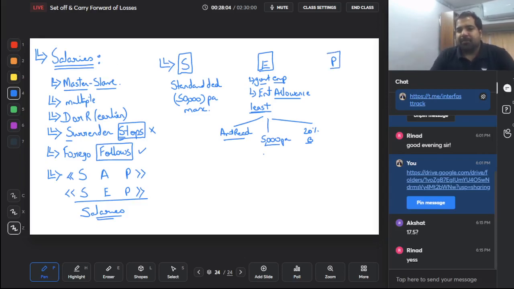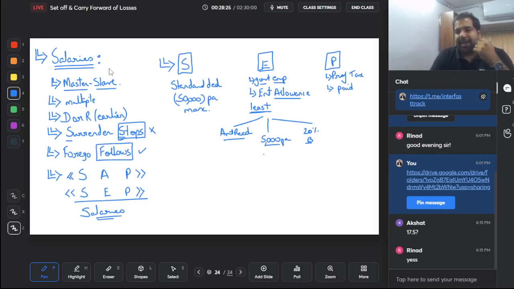And last is, as in India we cannot escape taxes, there is another tax called professional tax. What is this tax? Just because you're a professional and you have a job, do you have to pay a tax? Yes, it's called professional tax. It's generally about 200 rupees a month, so about 2,400 rupees a year. Do you get a deduction? Yes, provided it is paid.